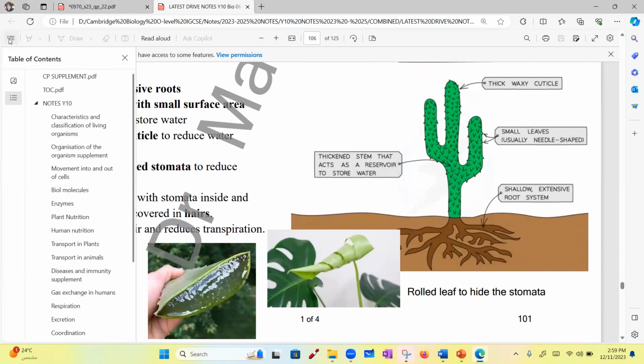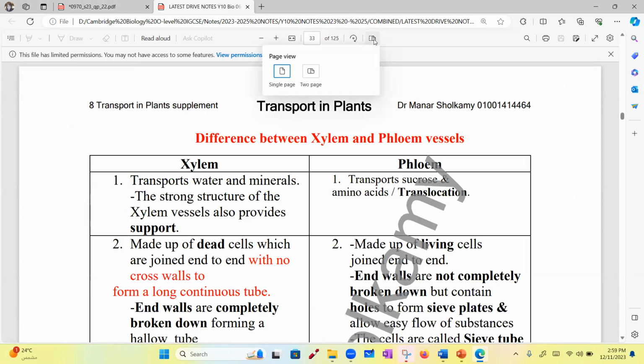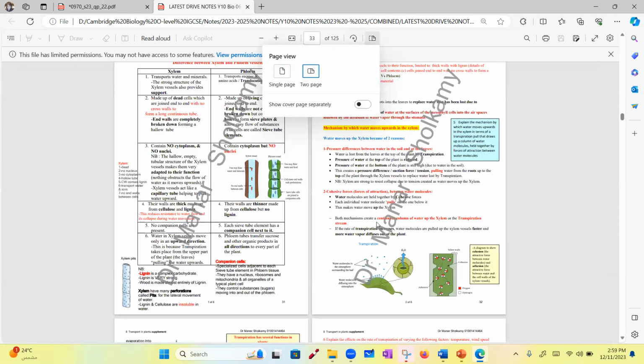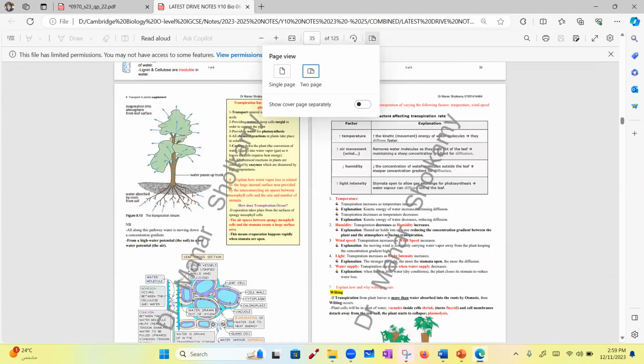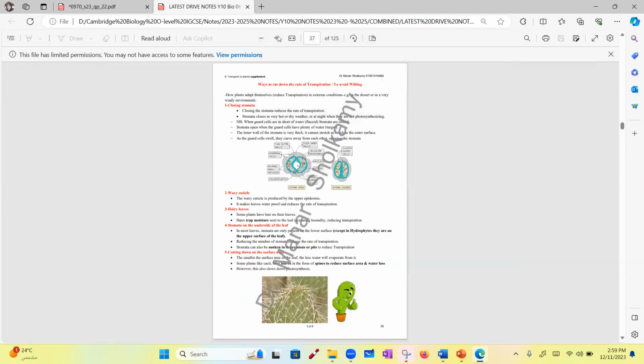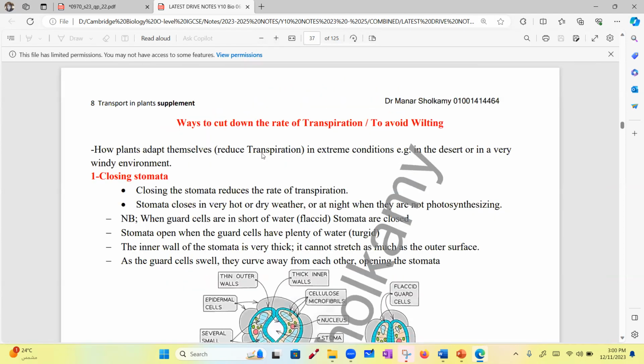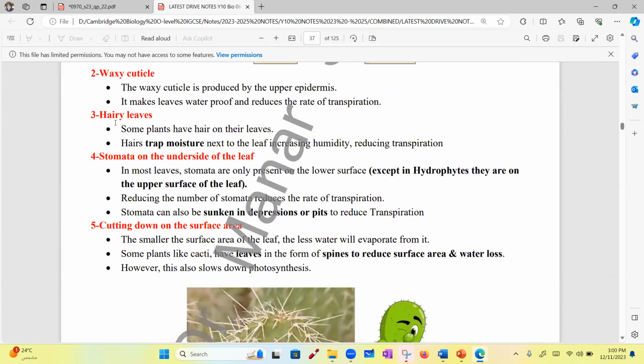We still did not take the lesson plant nutrition and transport in plants. When we study transport in plants, page 35, where is it? Yes, page 35. Look at this page. We will study how to prevent the loss of water in plants that are living in dry conditions or the desert. Look at point 3. What does point 3 say? Hairy leaves.